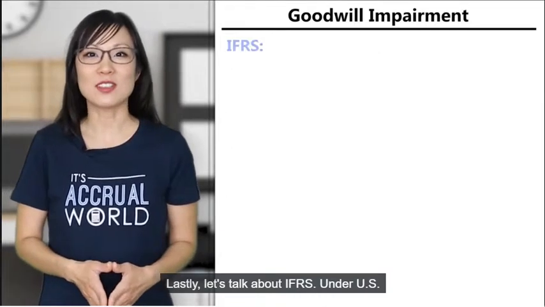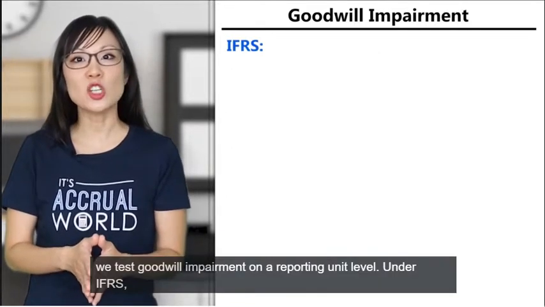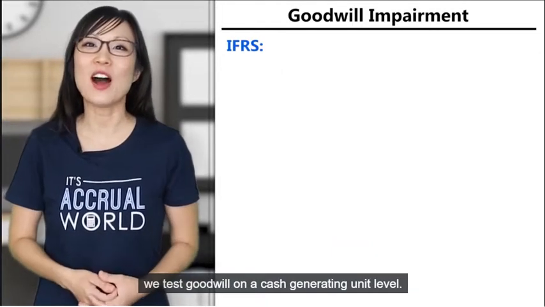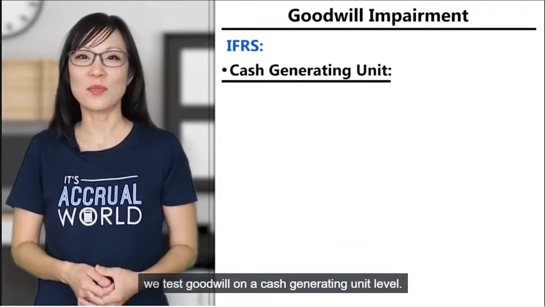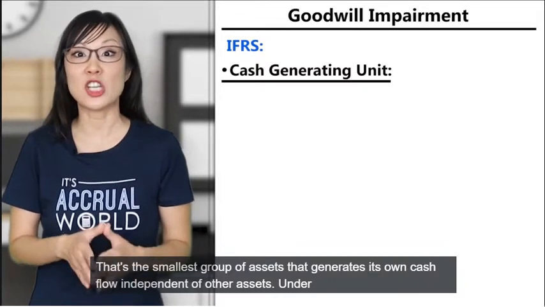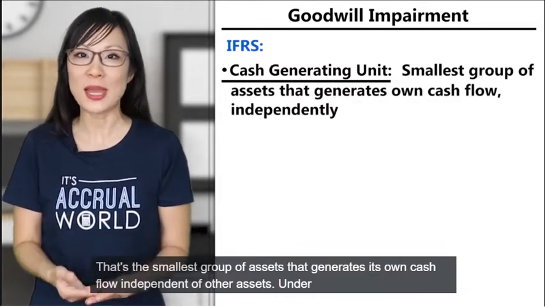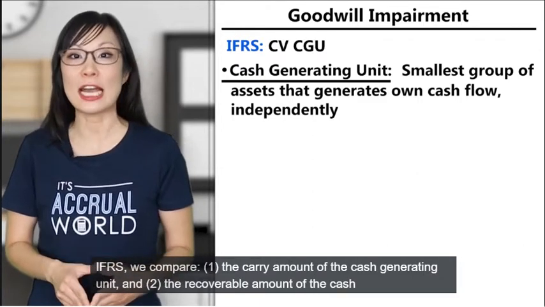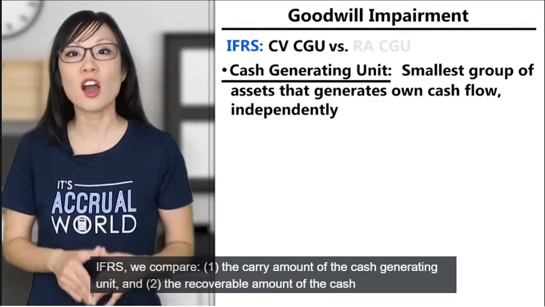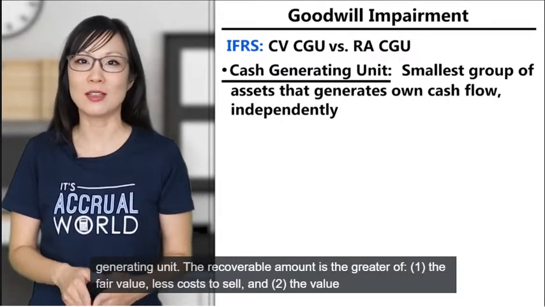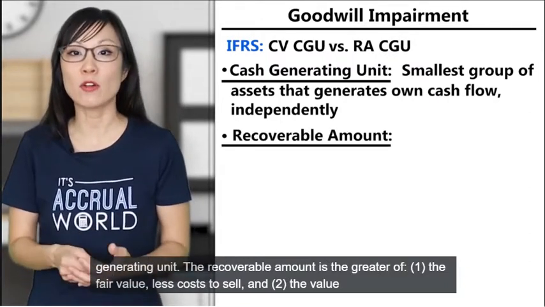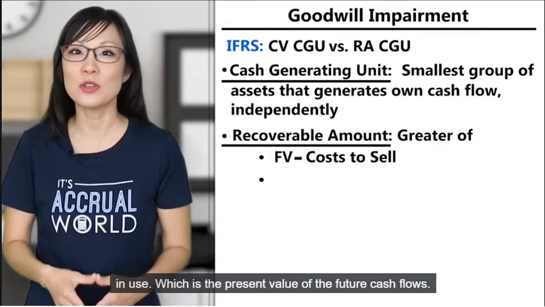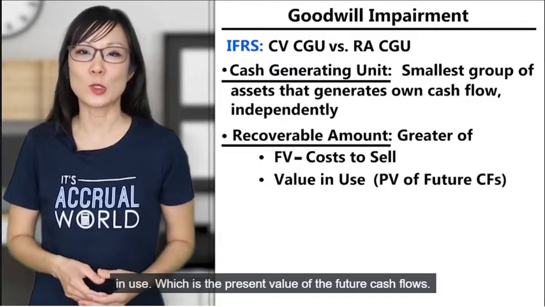Lastly, let's talk about IFRS. Under US GAAP, we test goodwill impairment on a reporting unit level. Under IFRS, we test goodwill on a cash generating unit level. That's the smallest group of assets that generates its own cash flow independent of other assets. Under IFRS, we compare the carry amount of the cash generating unit and the recoverable amount of the cash generating unit. The recoverable amount is the greater of the fair value less cost to sell and the value in use, which is the present value of the future cash flows.